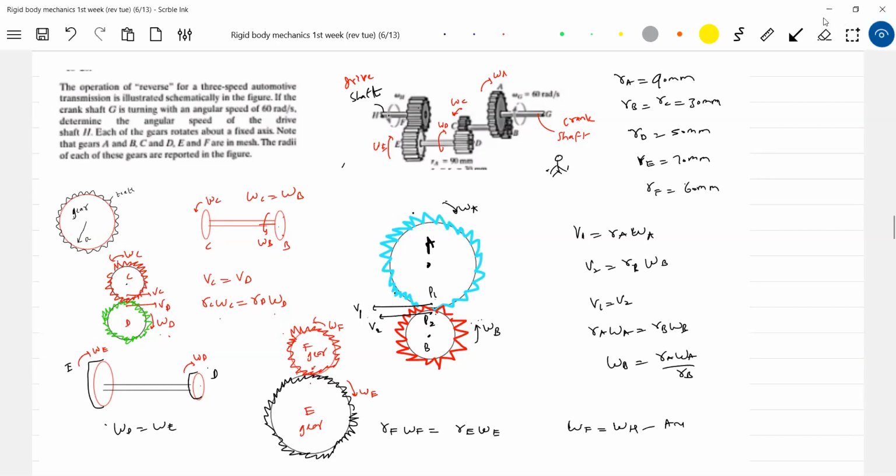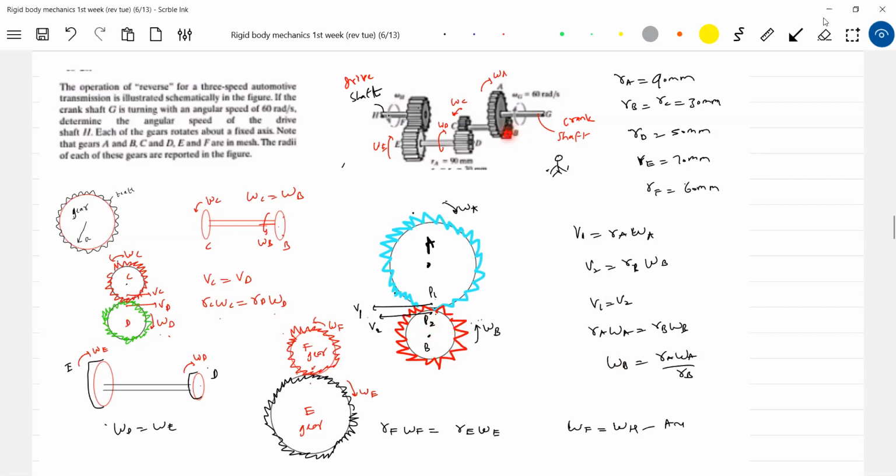Now come to this one. The velocity of this point should be equal to the velocity of the other point because they're in contact. So now we know V1: V1 equals RA omega G. Then V1 equals V2, and V2 equals RB omega B. With that, I'll get the angular velocity of this particular gear.